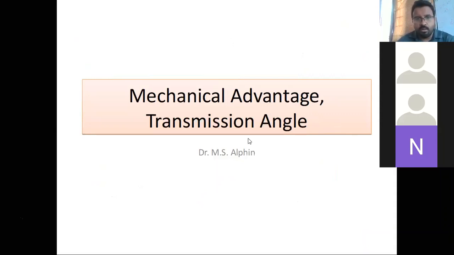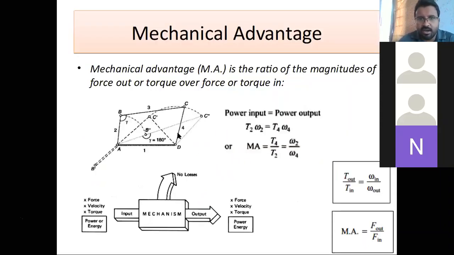this is what I told you, the ratio of the output to input. This is the input and this is the output. So the link T2 omega 2, T4 omega 4. Mechanical advantage is the ratio of these two, T4 by T2 or omega 2 by omega 4. Mechanical advantage is force output by force input, that you know for anything. So power or energy, force, velocity and torque input, and output also we get as force, velocity.